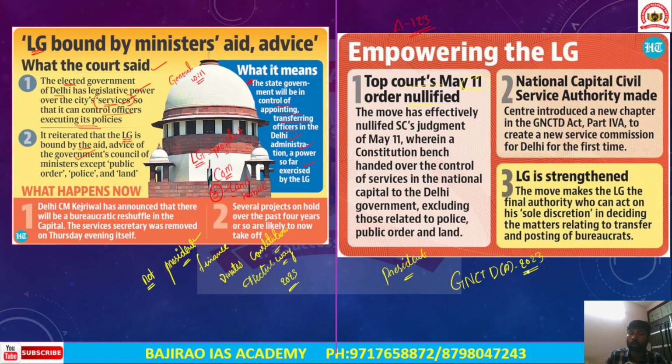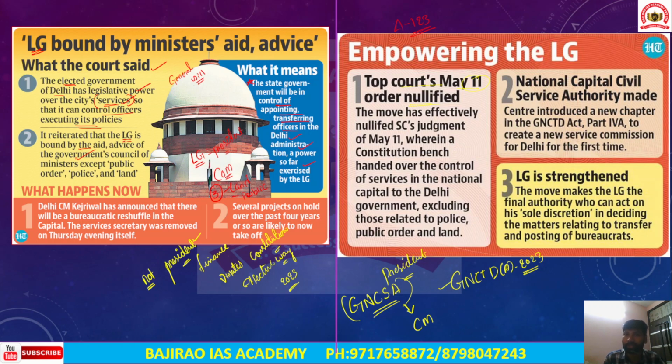Okay, so the ordinance brought an amendment to the Government of National Capital Territory of Delhi Act 2023. So what is this ordinance? This ordinance has established the Government of National Capital Territory Civil Services Authority. So a civil services authority was established in the National Capital Territory of Delhi. The Chief Minister is the chairperson of this authority, provided with two secretaries. One is the Chief Secretary and the member secretary is the Secretary Finance.